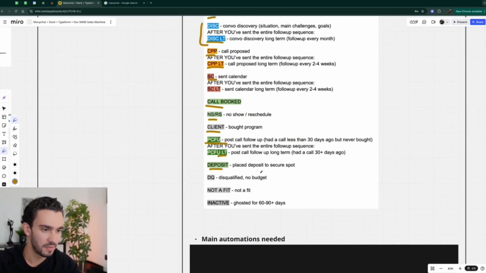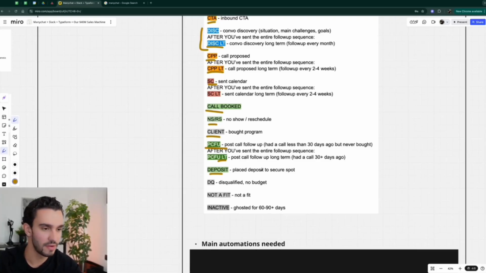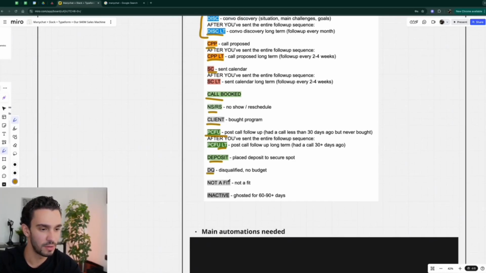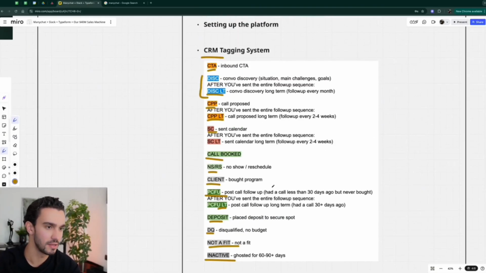You got deposits for people that place down deposits. Follow up every now and then with those people to make sure we keep them warm. You have DQ, not a fit, and then inactive, which is people that have ghosted for over 2 to 3 months. Those are all the tags.